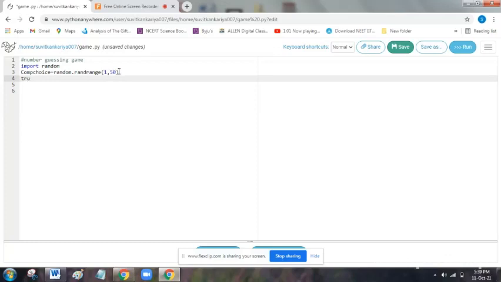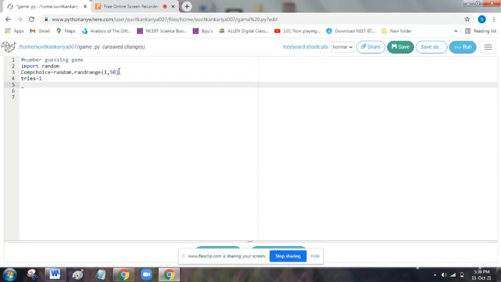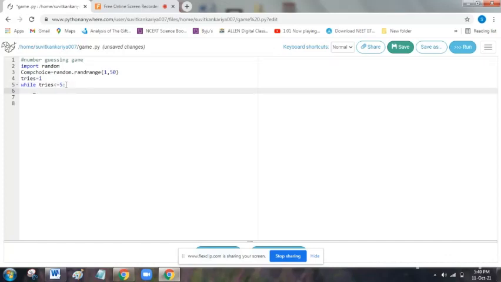Then we declare tries, which means we initialize it to 1 so that the compiler doesn't give us an alert. Then comes the while loop: while tries is less than or equal to 5. We will give now a colon. In Java, we usually give a semicolon, but in Python, the statement is ended by a colon.